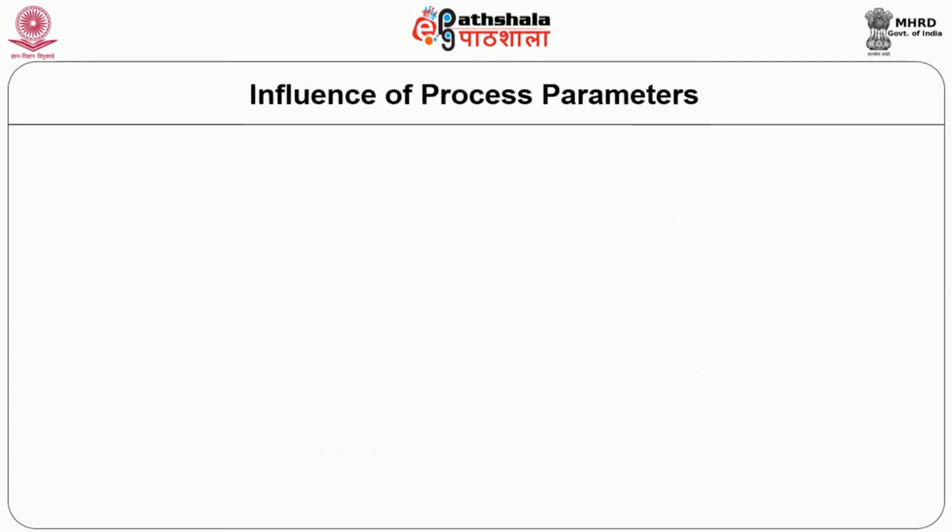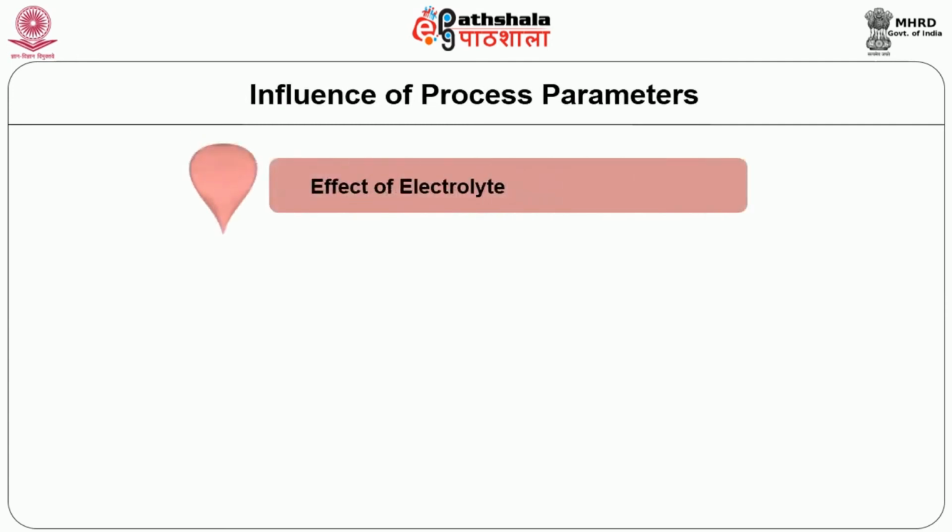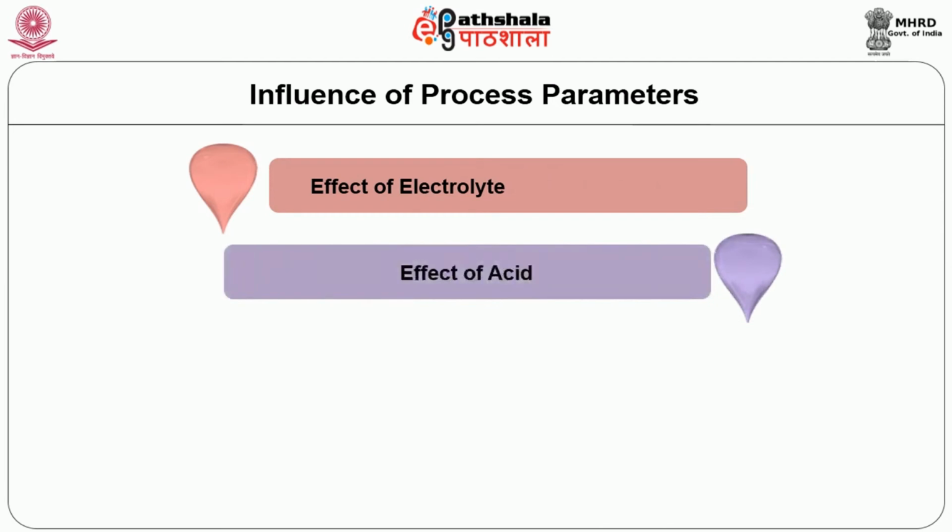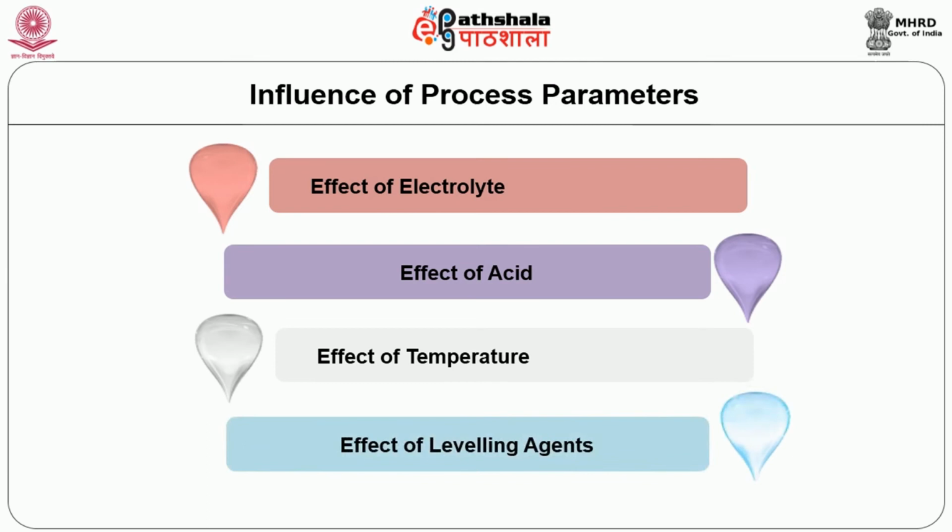Effect of other process parameters during dyeing. The effect of electrolyte: salt functions as a retarding agent for acid dyes that need to be used at lower pH values. Salt also acts as an exhausting agent, and in the case of milling and super milling acid dyes, which are applied from a neutral bath, the addition of salt promotes exhaustion. Effect of acid: the amount of acid used influences the dyeing process. Effect of temperature: the rate of dyeing with acid dyes is greatly affected by temperature. Practically no exhaustion takes place at temperatures below 40 degrees centigrade. And effect of leveling agents.